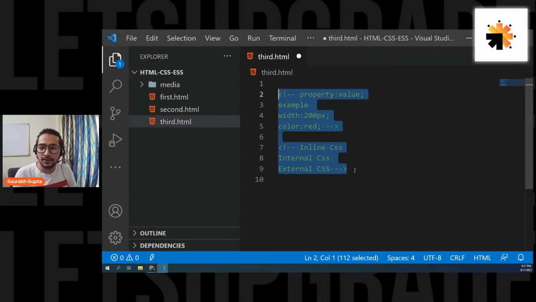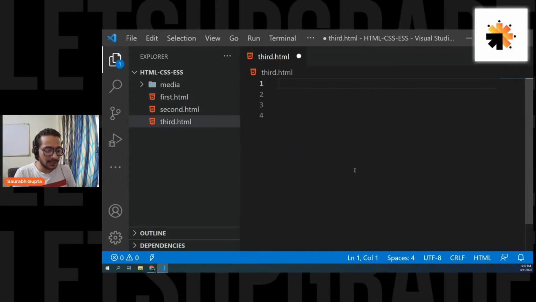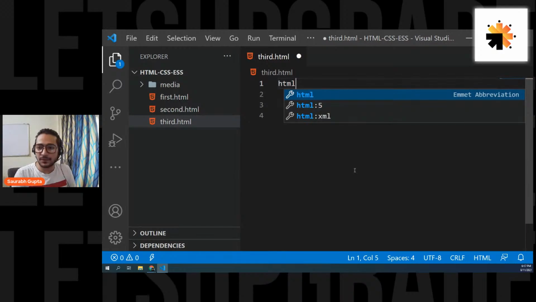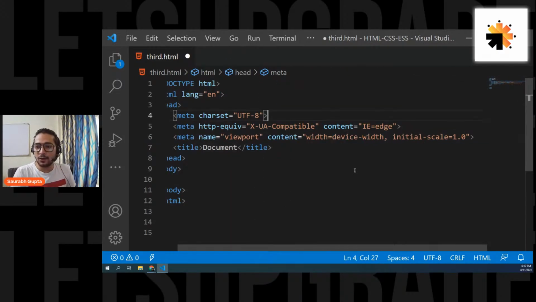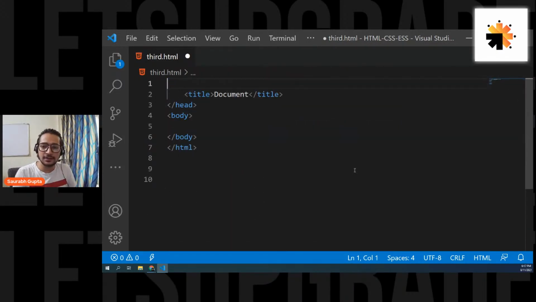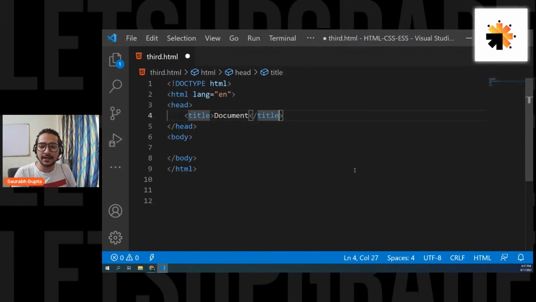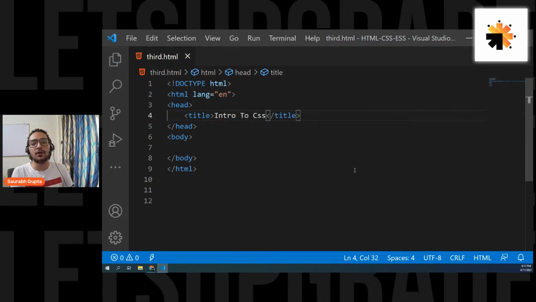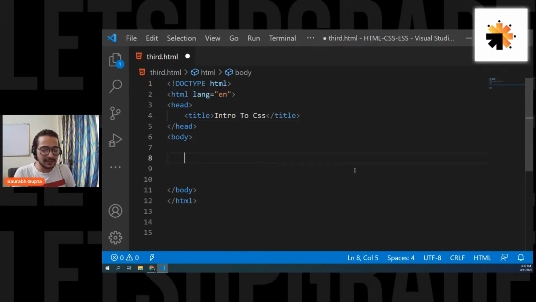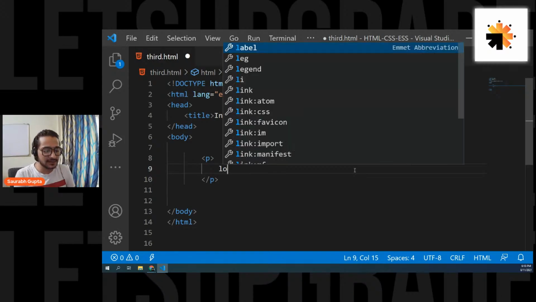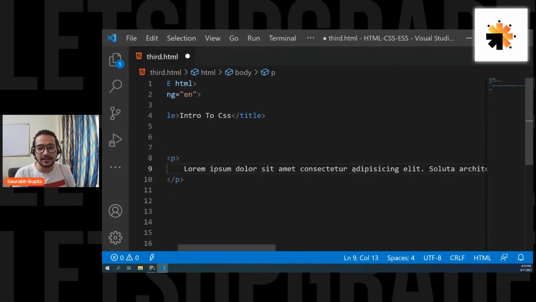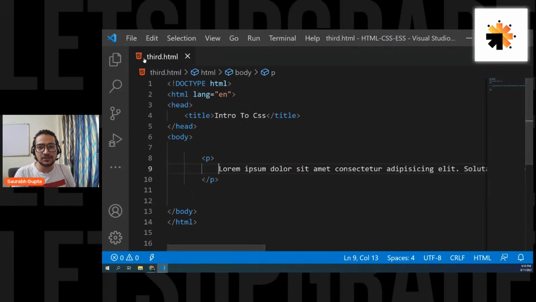Okay. Now let's move ahead and let's create a basic HTML page again. So HTML5 again, and I don't need this meta tag, so I'm going to remove it. Not this, the whole meta thing. Here we go. Remove it, and let's write something like intro to CSS. Cool. Now, guys, let's simply create a paragraph tag. I simply put some dummy content there, and that's it. Now let's run this page.